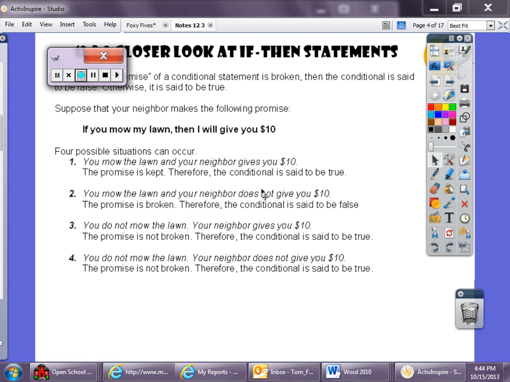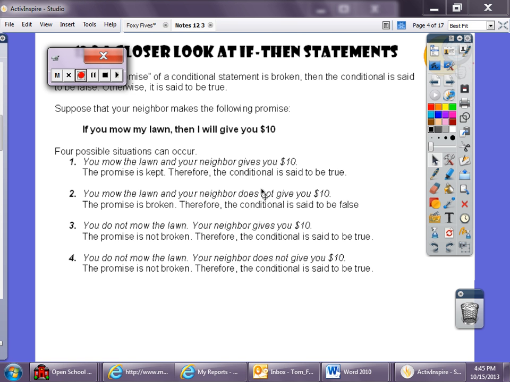Alright, notes 12.3. A closer look at if-then statements. In logic, if the promise of a conditional statement is broken, then the conditional is said to be false. Otherwise, it's said to be true. So, suppose that your neighbor makes the following promise. If you mow my lawn, then I'll give you $10. Well, there's four things that can happen.